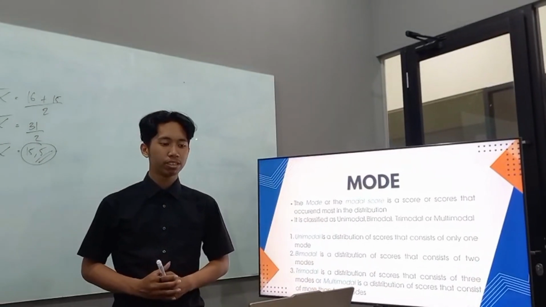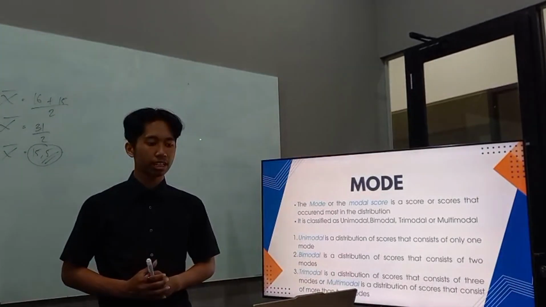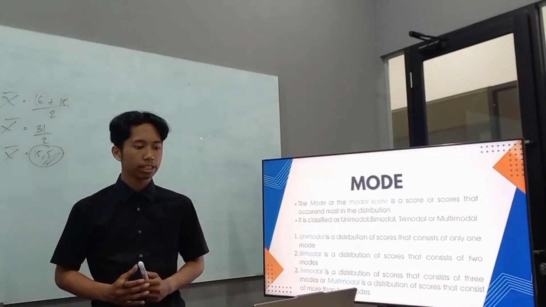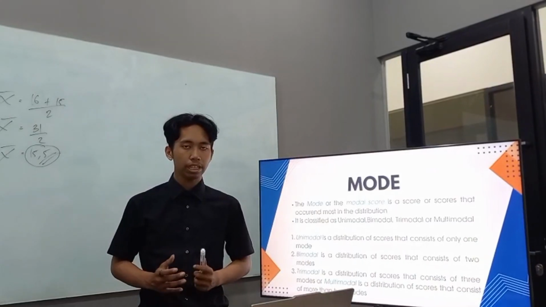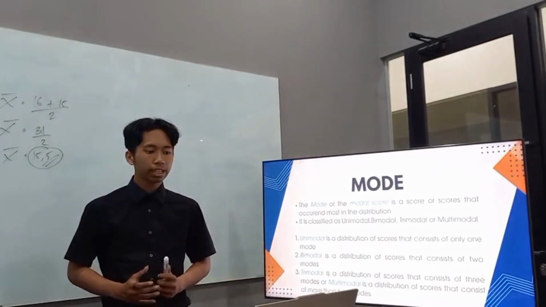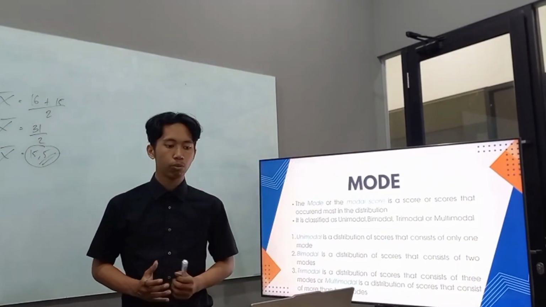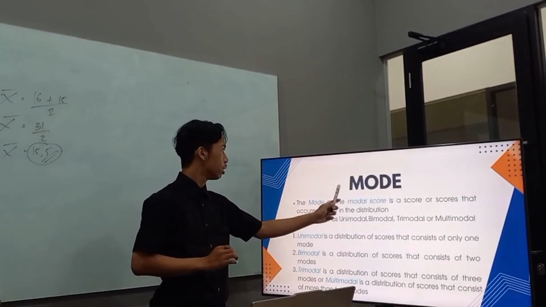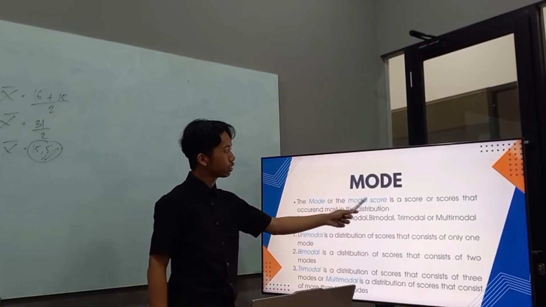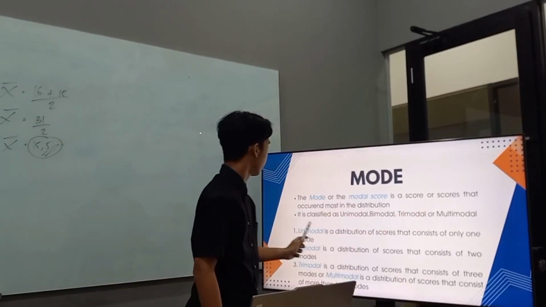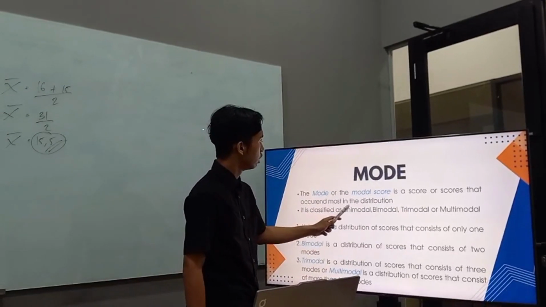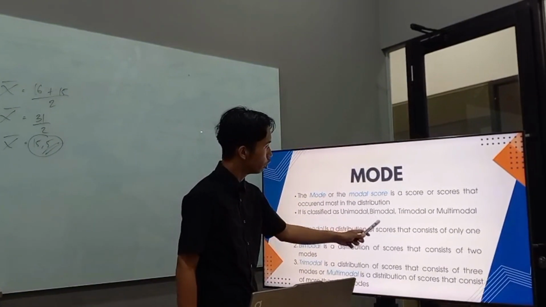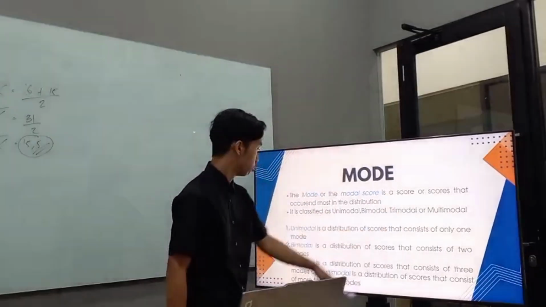Now let's move to the last measure of central tendency, which is the mode. The mode is the value that appears most frequently in a dataset. A dataset can have one mode, more than one mode, or even no mode. The mode or the modal score is a score or scores that occur most in the distribution. It is classified as unimodal, bimodal, trimodal, or multimodal.